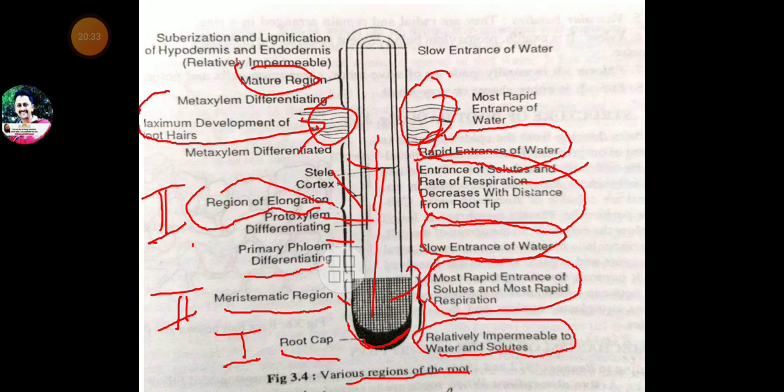So in between the mature region and the region of elongation, there is a space where the maximum number of root hairs are developed, and these root hairs absorb as much water as is required for plant life.